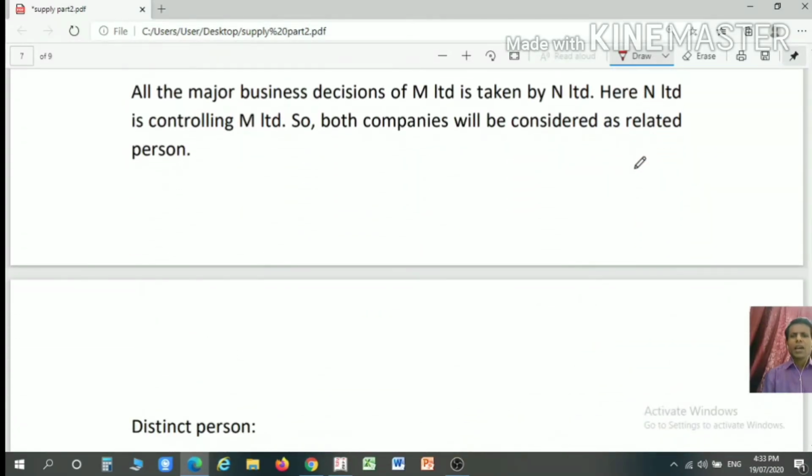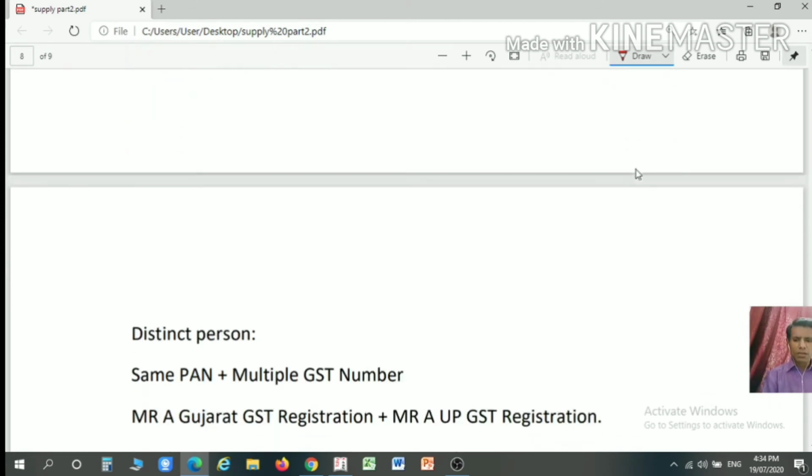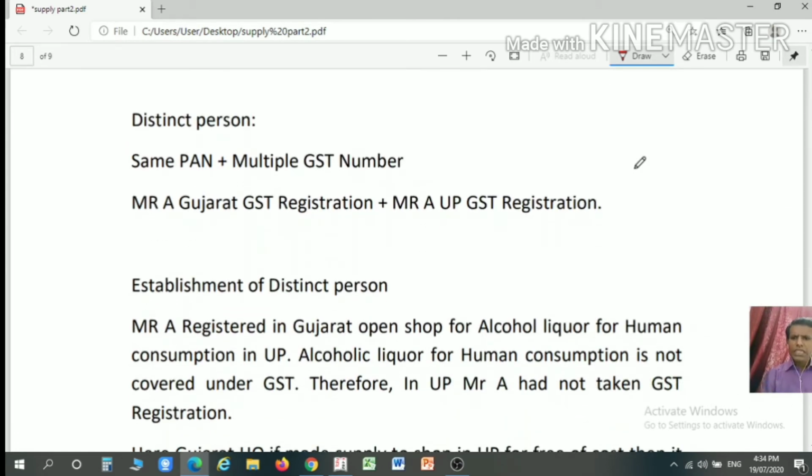Next one is that all the major business decisions of M Limited are taken by N Limited. Here N Limited is controlling M Limited. So both companies will be considered as related persons. Now the question may arise, what is the meaning of a distinct person?